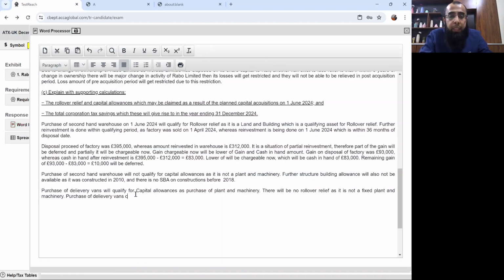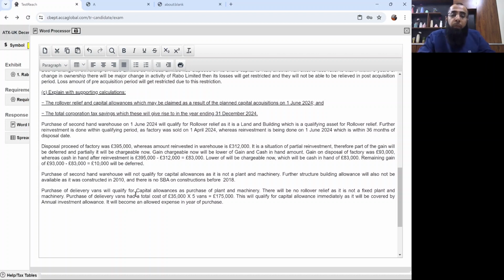Purchase of delivery vans had a total cost of how much? £35,000 multiplied by 5 vans. So that will be £175,000. Okay, this will qualify for capital allowance immediately as it will be covered by annual investment allowance. It will become an allowed expense in the year of purchase.